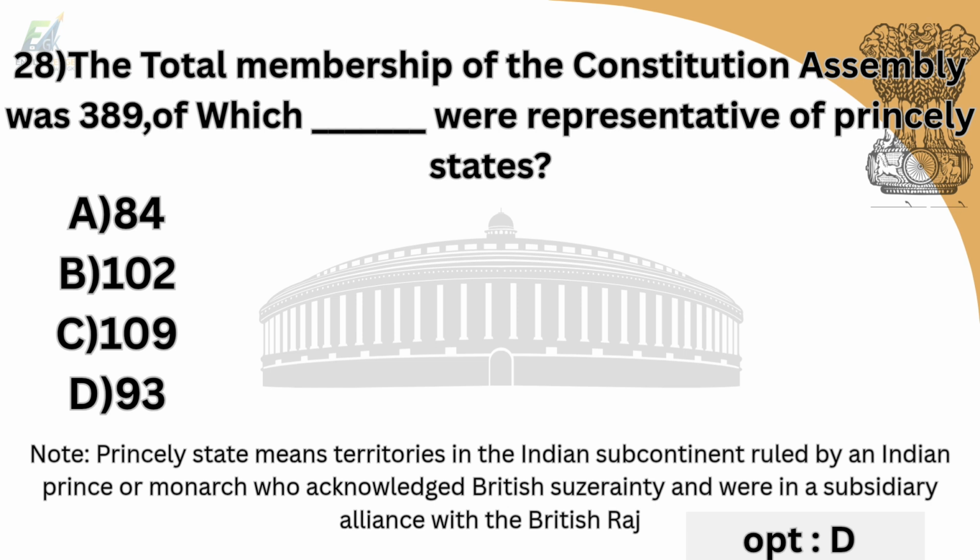Princely states means territories in the Indian subcontinent ruled by an Indian prince or monarch who acknowledged British suzerainty and were in a subsidiary alliance with the British Raj.